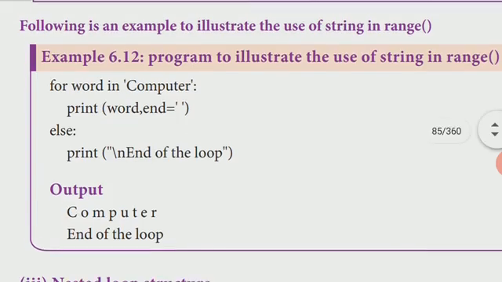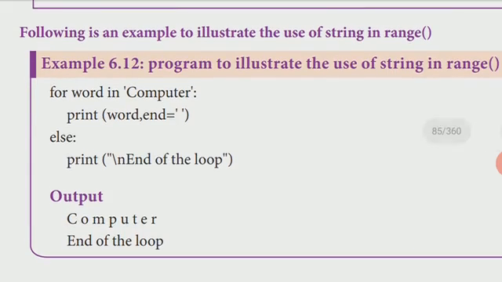Okay. So this is the for loop and while loop. Till now we discussed what a while loop is, how it works, what a for loop is, and how it works. And we also saw how the while loop works with else and how the for loop works with the else statement. Okay, thank you.